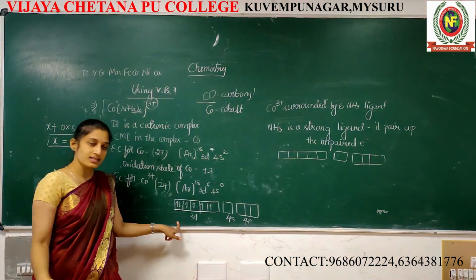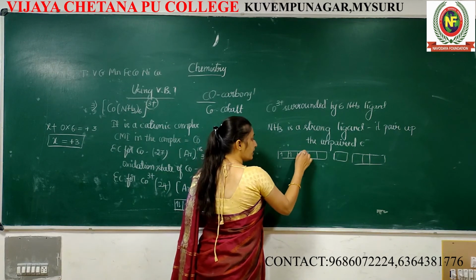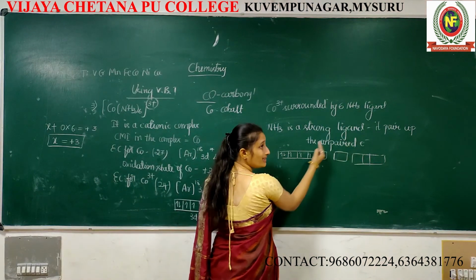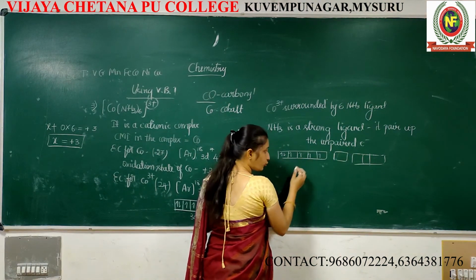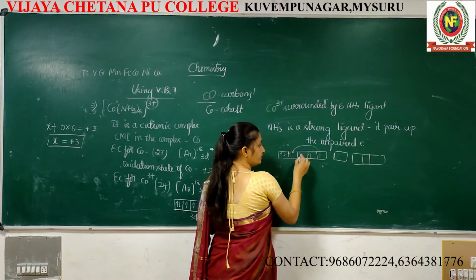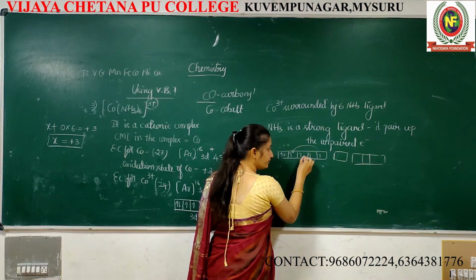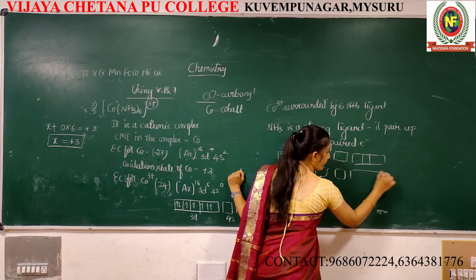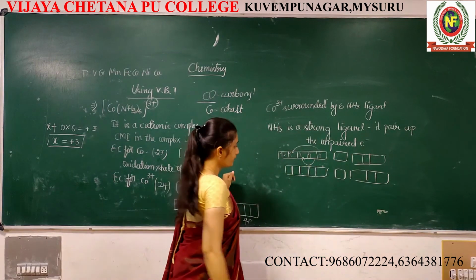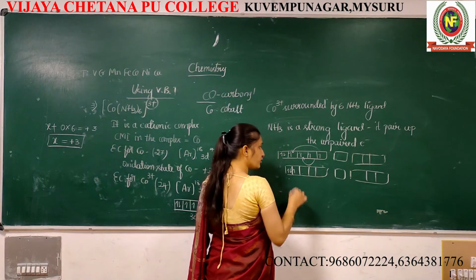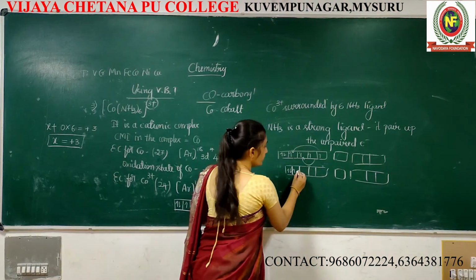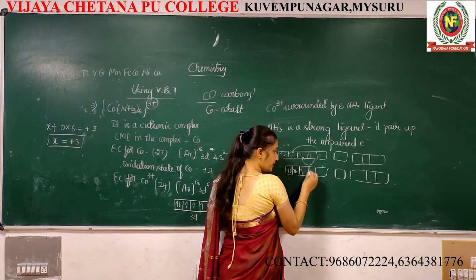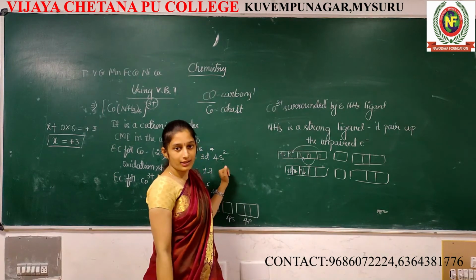See how many electrons are there? 6. First I will write as it is. 6. See, once ammonia approaches towards the cobalt, this electron jumps here and this electron jumps here. Then this becomes one, two. Here already one electron is there. This electron will come here. Then unpaired becomes paired. Then it's already one electron is there. This becomes paired. Got it?